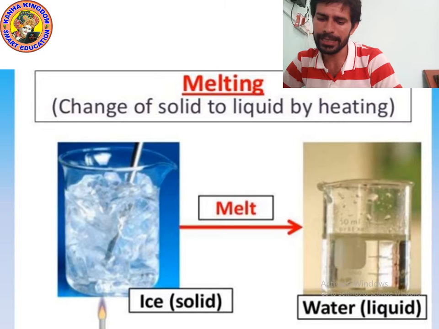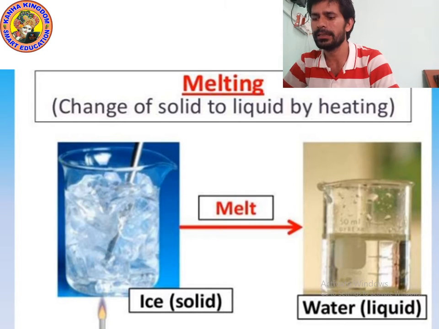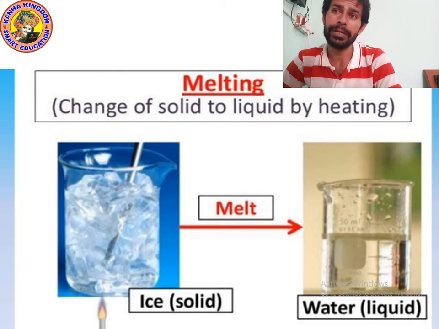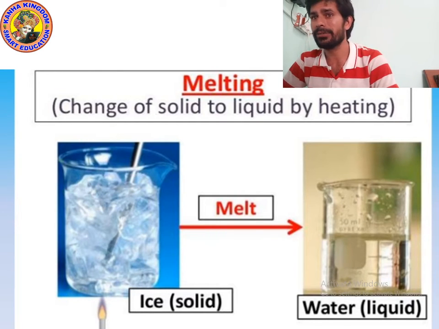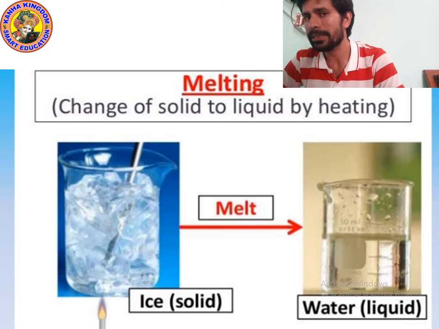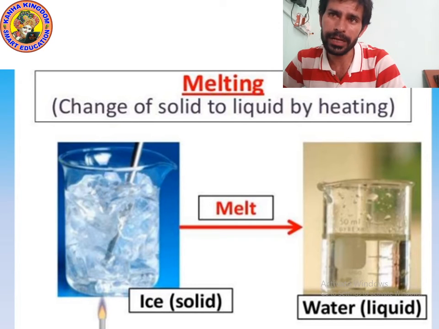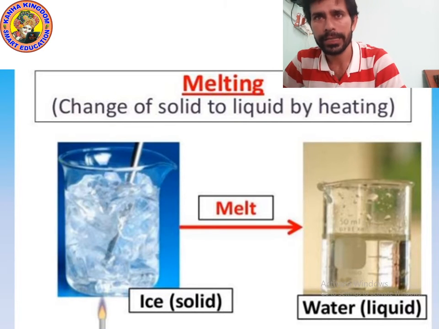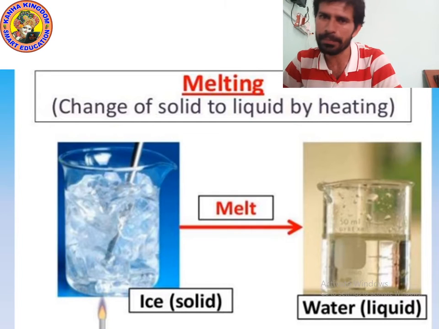When ice is converted into liquid, into water, it is because of melting, because of increasing the temperature. If you put the water into the fridge, it will change into ice again. So it is an example of physical change also.